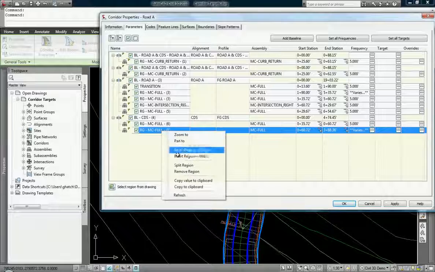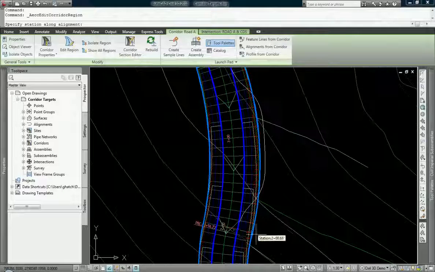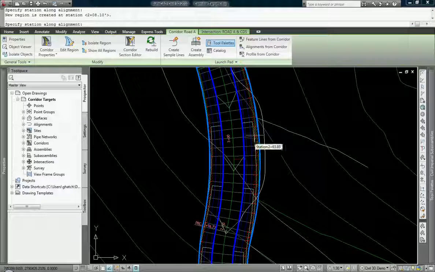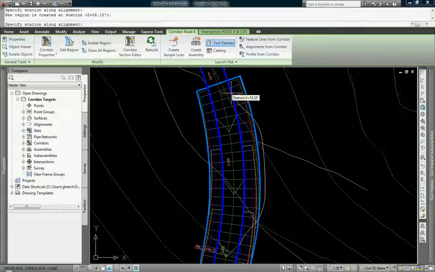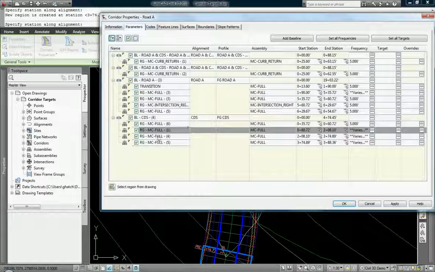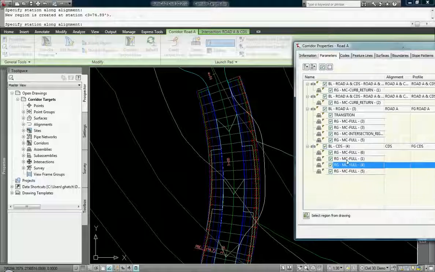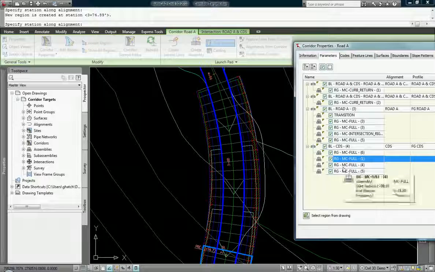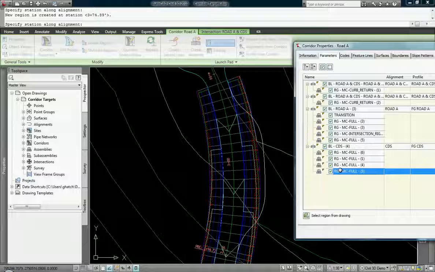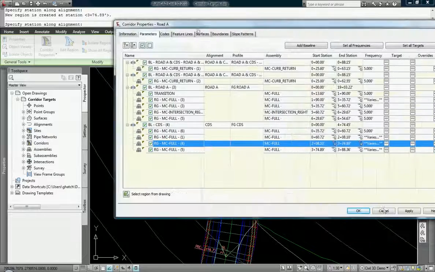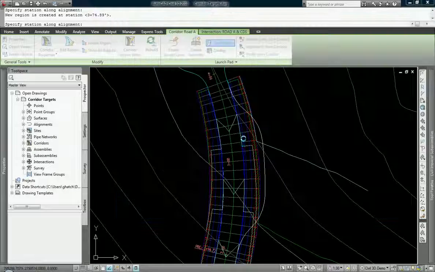Okay, so I know what region I'm working with, and if I want to split it at about this location and then again at about this location, now I've created a new region. Okay, and we can take a look at those regions. There we go. Alright, so say OK just for now,